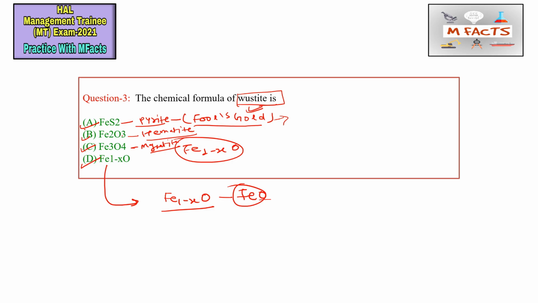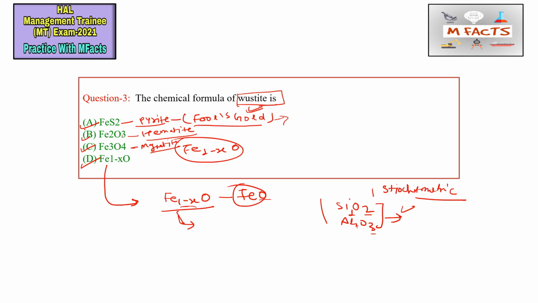The elements present in SiO2 and Al2O3 are in a simple ratio, because here it is 1 and here 2, here 2 and here 3. These compounds are known as stoichiometric compounds. Whenever the elements in a compound are not in a simple ratio, meaning the ratios are in decimals, suppose this Fe1 minus x O.